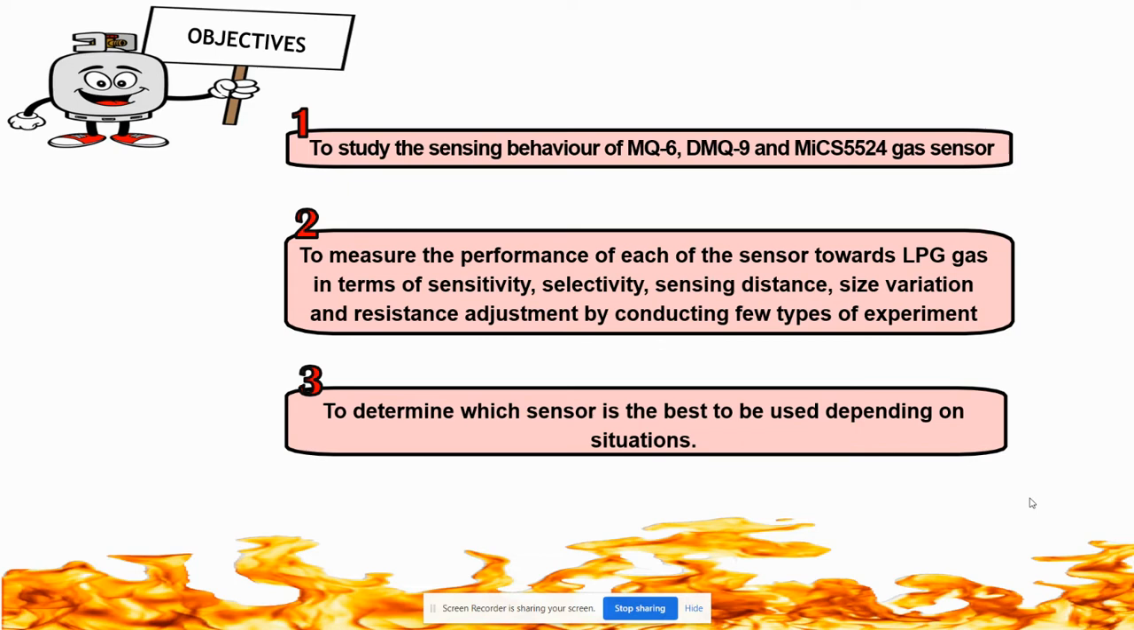Second one, to measure the performance of each of the sensor towards LPG gas in terms of sensitivity, selectivity, sensing distance, size variation, and resistance adjustment by conducting few types of experiment. The final objective is to determine which sensor is the best to be used depending on situation.